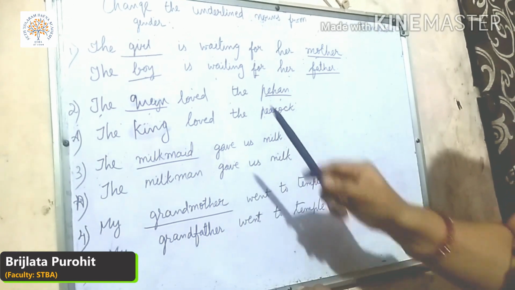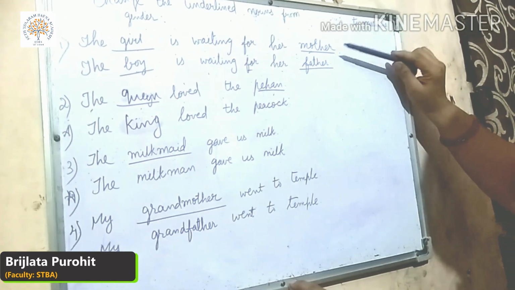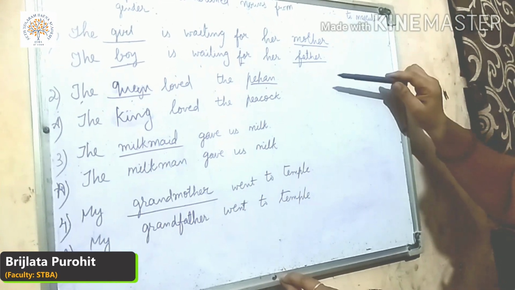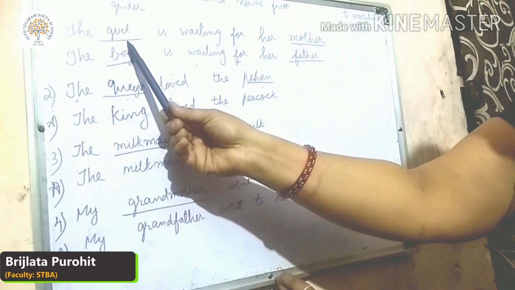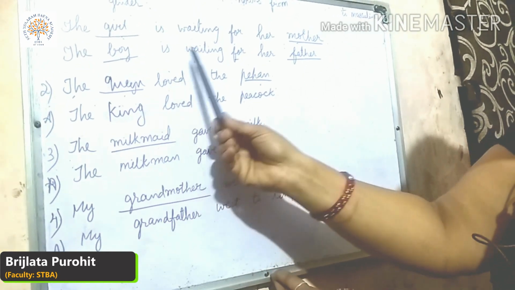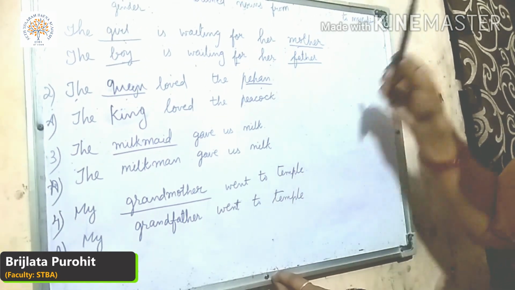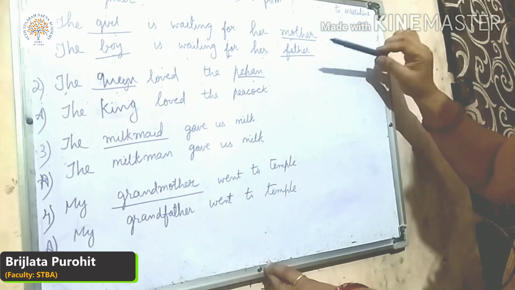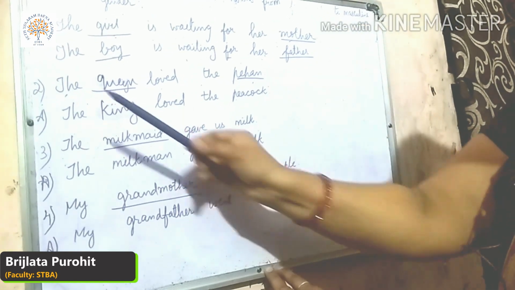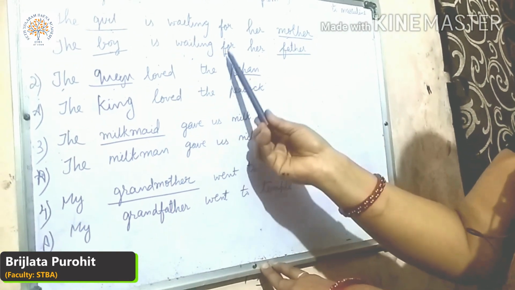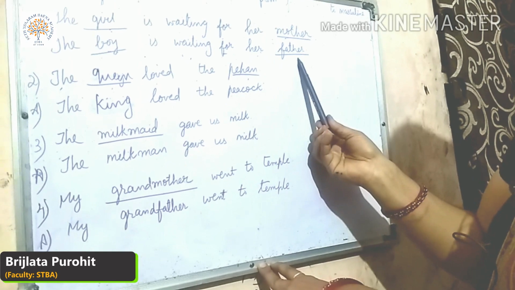So here the word girl and mother, these are the feminine. We have to convert these in masculine gender. So what is the masculine of girl? Boy. The boy is waiting for her mother's masculine is father. So we have to write father. So the sentence will be, the boy is waiting for her father.